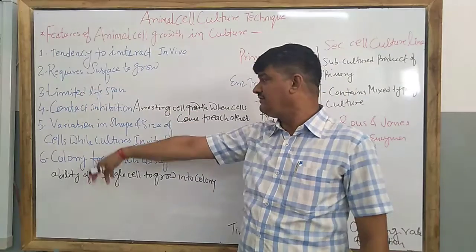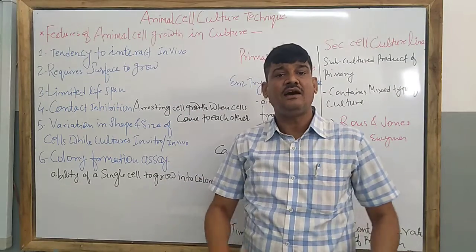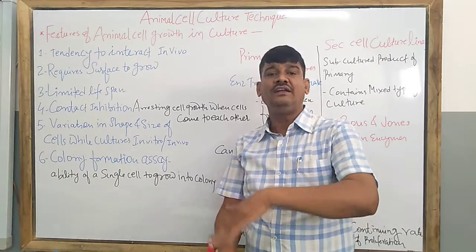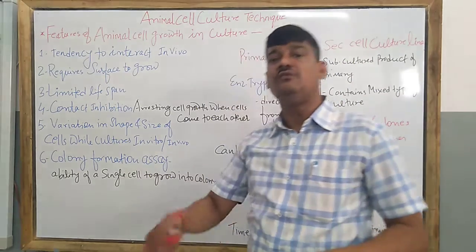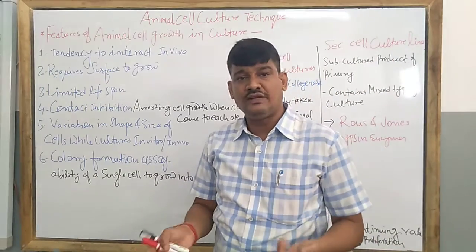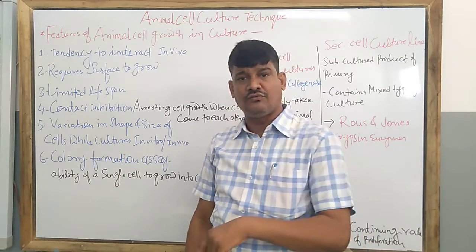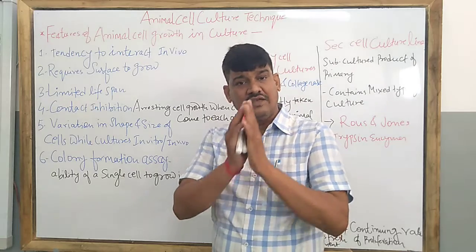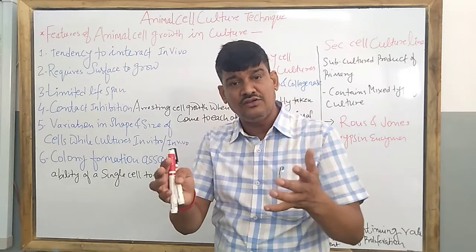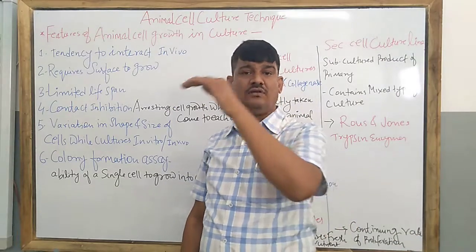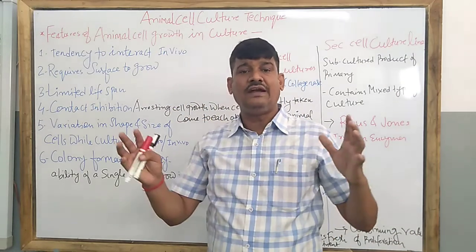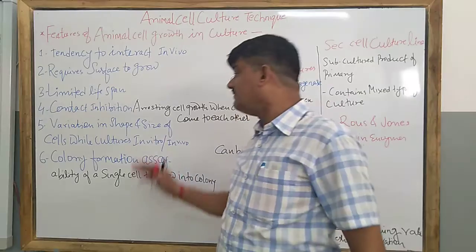The next property is variation in shape and size of the cells when cultured in vitro as well as when cultured in vivo. So there are two procedures for culturing cells, in vivo or in vitro. When the same cells are taken out from the living tissues and cultured separately, in vitro as well as in vivo, you can find variation in the shape and size of the cells.